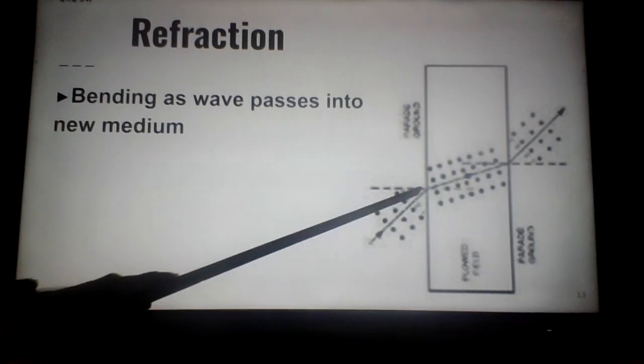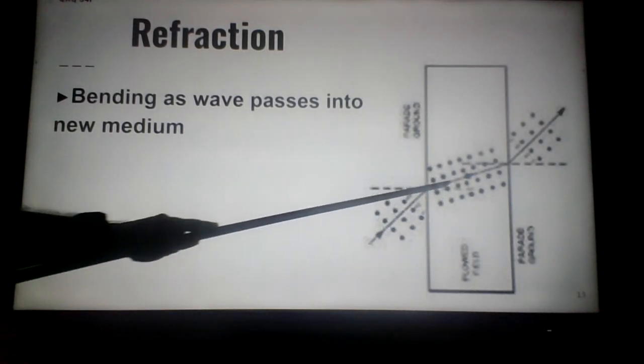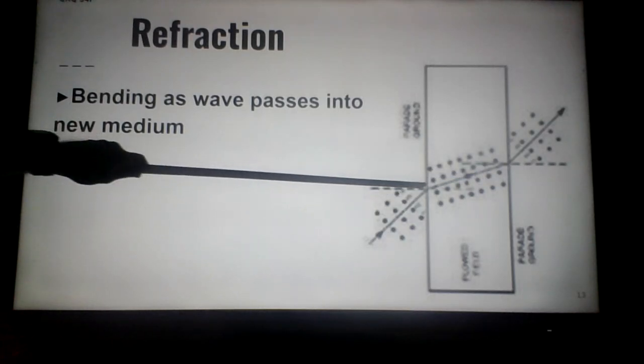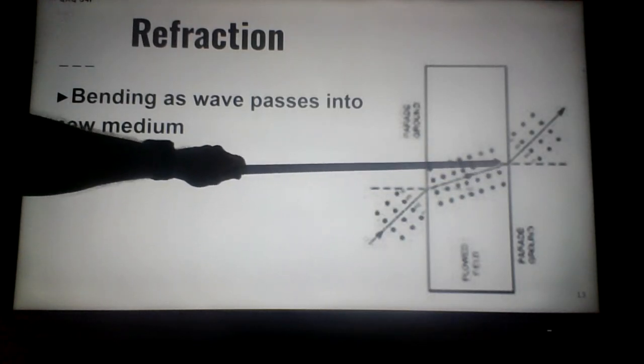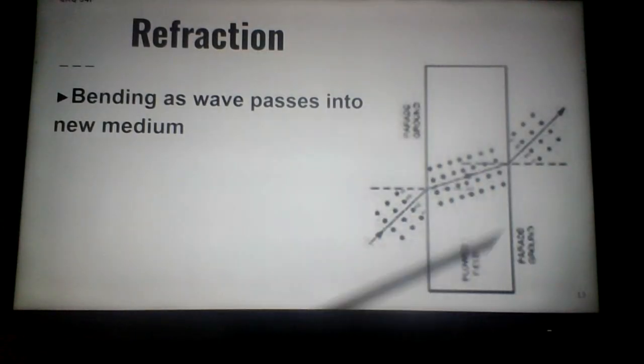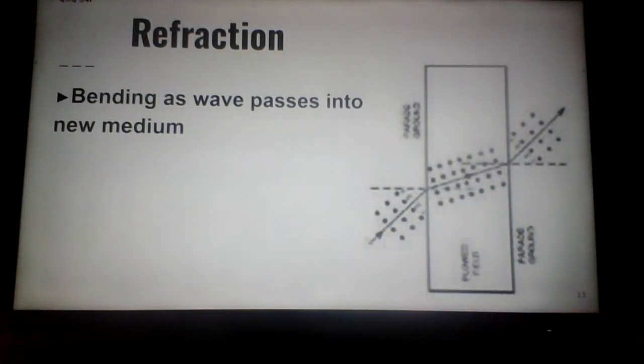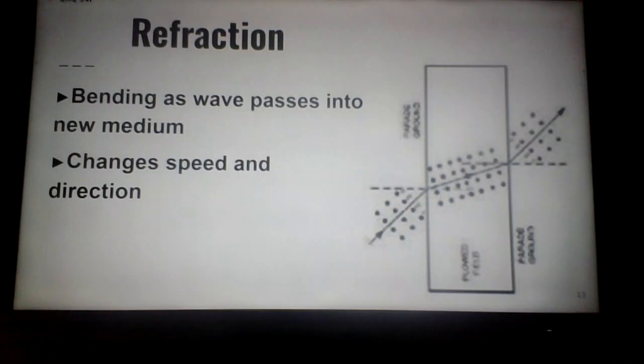So again, air, glass, and water, the glass and water are both denser than air. The wave will bend inward toward the perpendicular line, which we call normal. And then when it comes back out to the air on the other side, it goes back to the original angle, but you notice that it has been shifted a little bit. The wave will also change speeds.